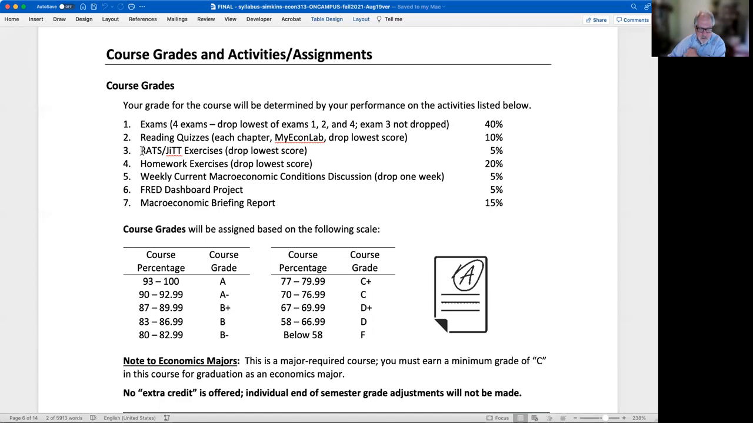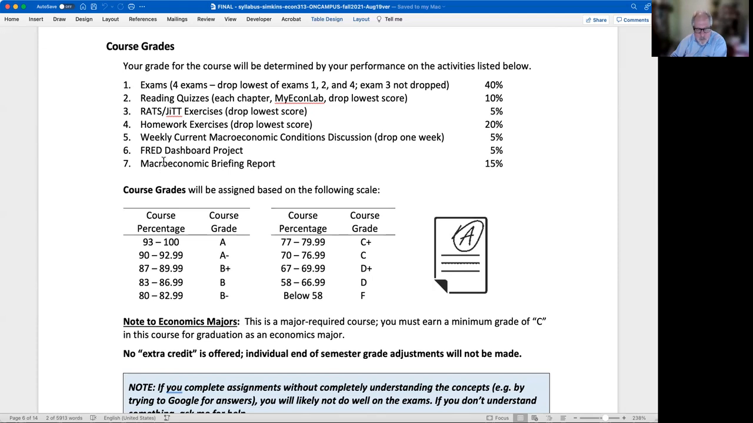For the on-campus students, you'll have something called RATs, Readiness Assurance Tests, and for both online and on campus, you'll have just-in-time teaching JIT exercises as well. You get to drop the lowest score from that. Everybody will have homework exercises, weekly current macro conditions discussion postings, something called a FRED dashboard project, and a briefing report at the end of the semester. So things are kind of building partly to that.